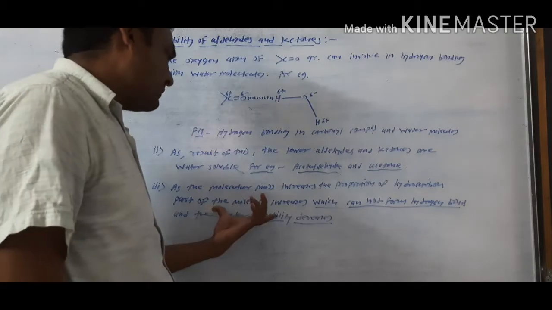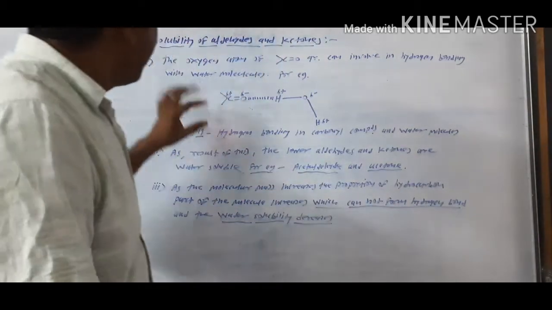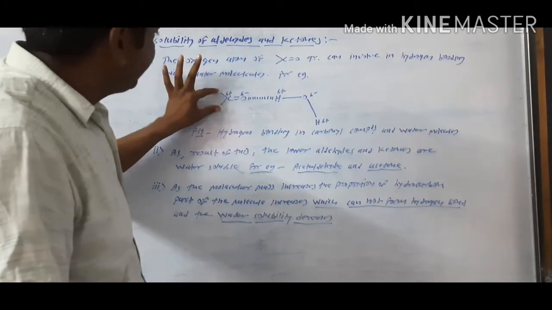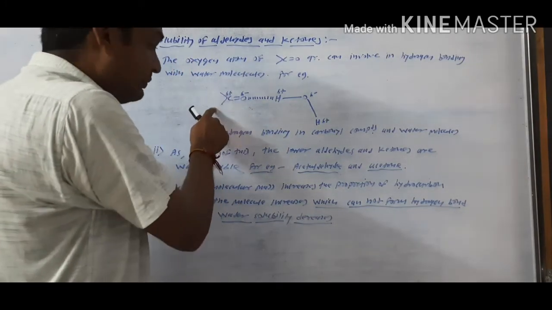This hydrocarbon part, which cannot form hydrogen bonding, increases due to the increasing number of carbons on this side and this side of the carbonyl group.